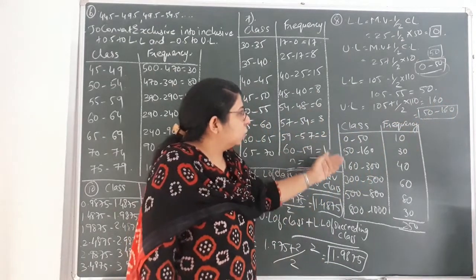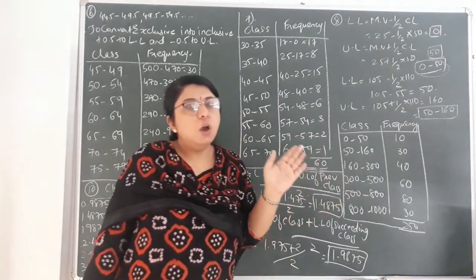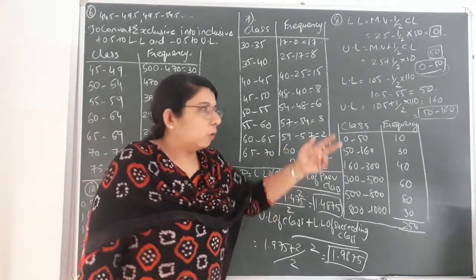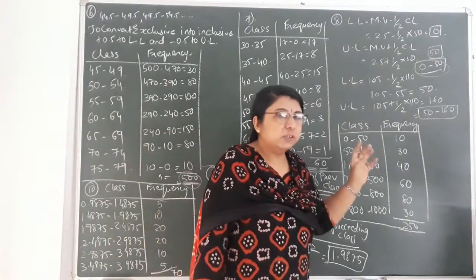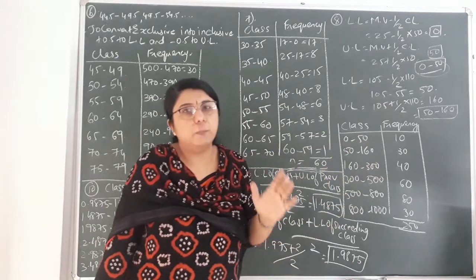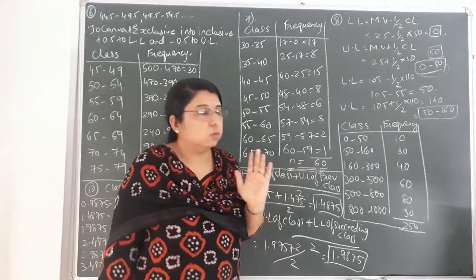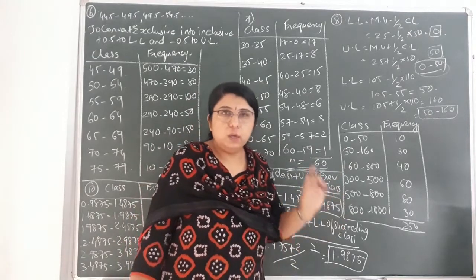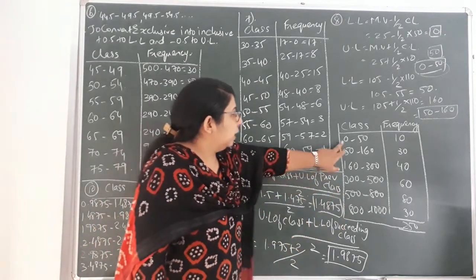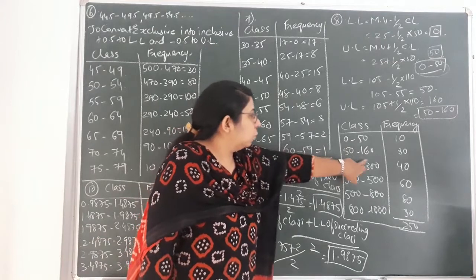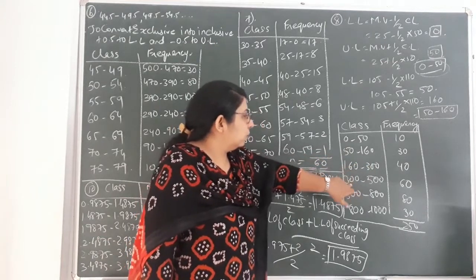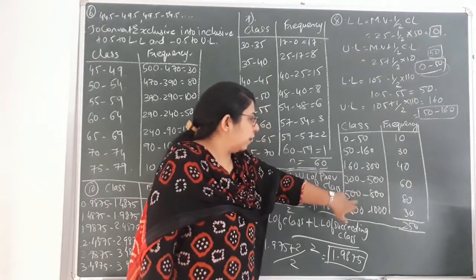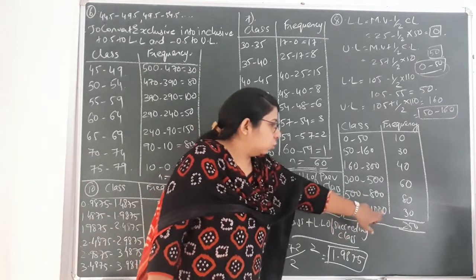Okay, in the same way you have to find, I have not shown the calculation of all the classes, but from these two calculations you can easily understand how to find the lower limit and upper limit of the subsequent classes. Okay, so in that way I have got the value of all the classes. First class that came, that is 0 to 50, 50 to 160, 160 to 300, 300 to 500, 500 to 800, 800 to 1000.